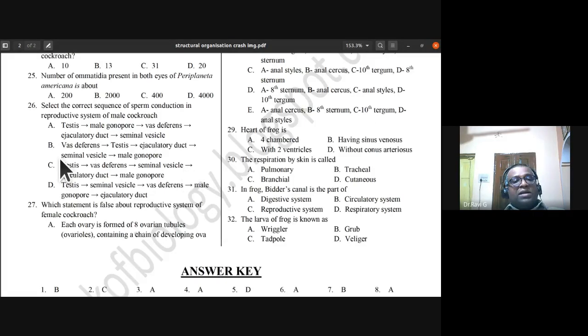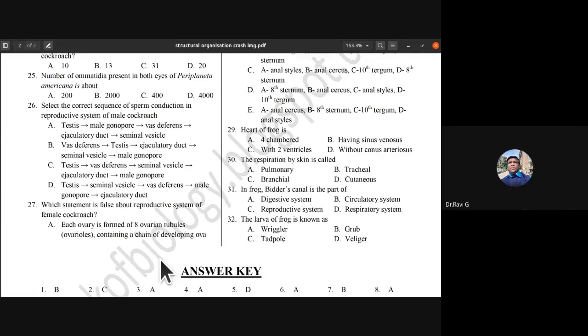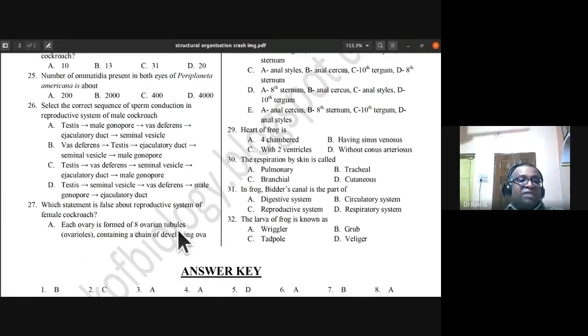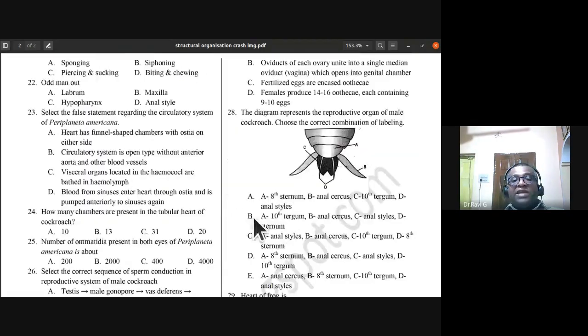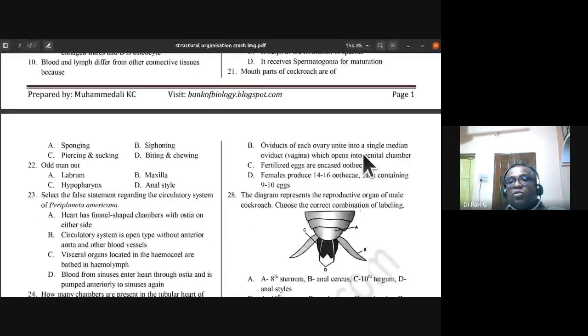So which statement is false about reproductive system of female cockroach? That implies there are around 4 statements, 3 are correct and 1 is wrong. The first statement is each ovary is formed of 8 ovarian tubules, ovarioles, containing a chain of developing ova. Oviducts of each ovary unite into a single median oviduct, vagina, which opens into genital chamber. This is also correct. Fertilized eggs are encased in ootheca. Female produces 14 to 16 ootheca, each containing 9 to 10 eggs. So this is wrong. D statement is wrong.